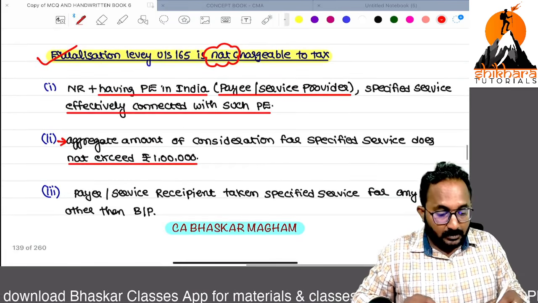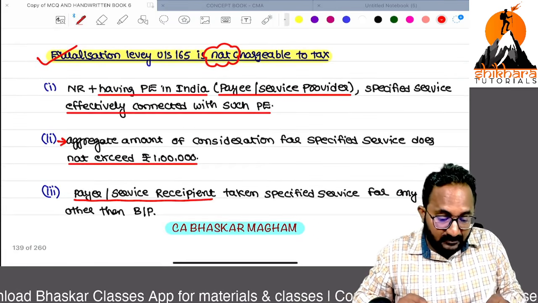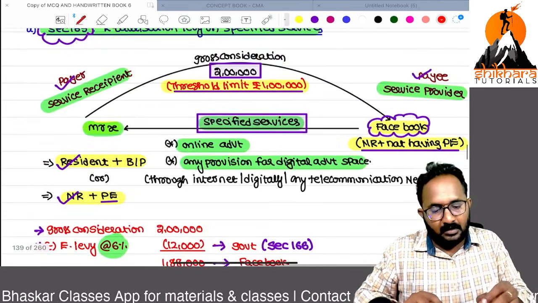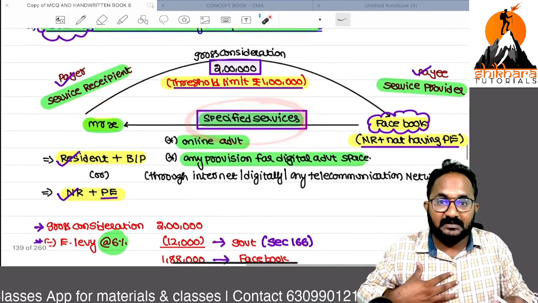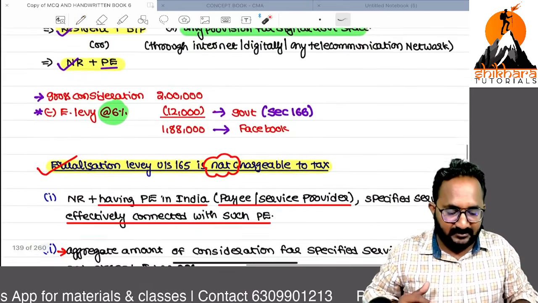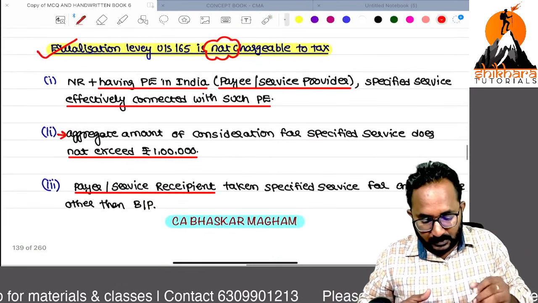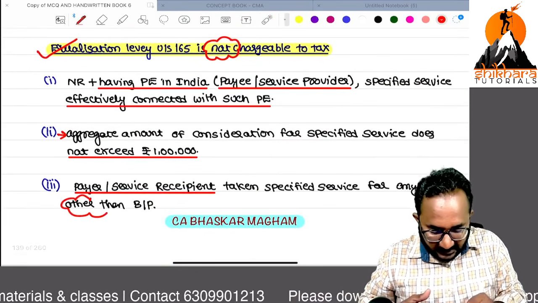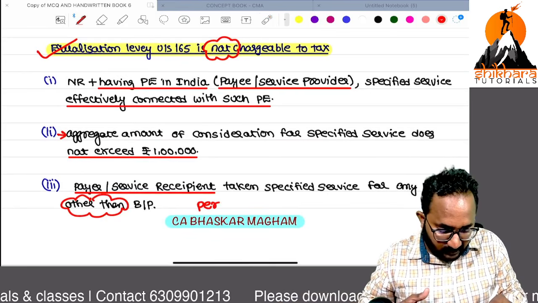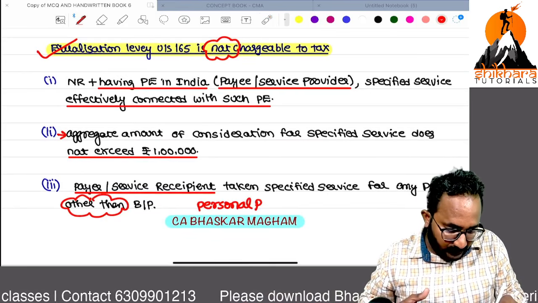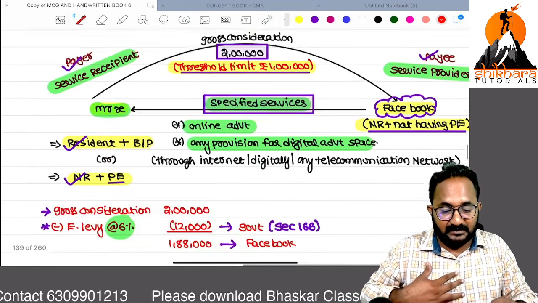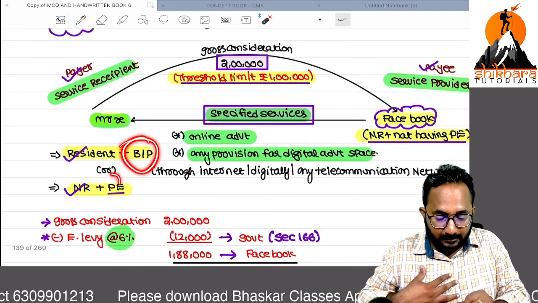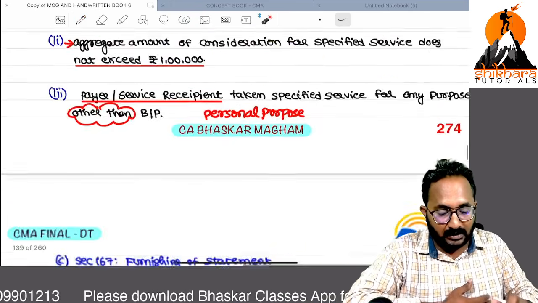Next, payer or service recipient, nothing but whom, Mr. X. Suppose if they consume the specified services for personal purpose, the equalization levy concept is not applicable. Any purpose other than business or profession, nothing but if that is received for the personal purpose. In MCQs also I explained this concept. Yes, if they consume these specified services for personal purpose, the equalization levy concept will not be applicable.